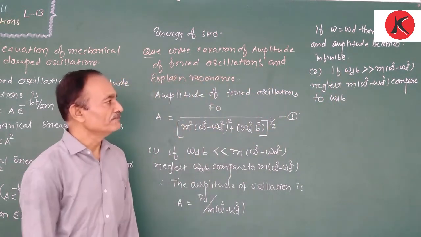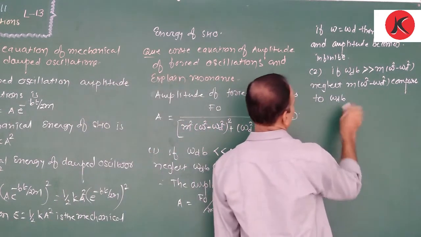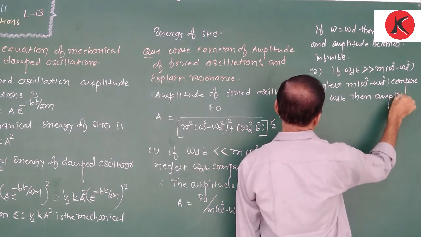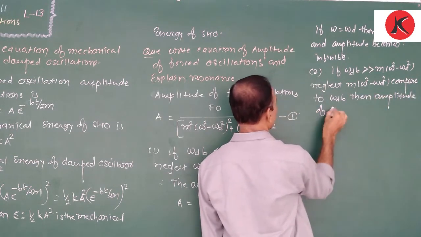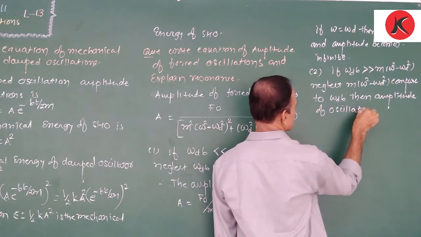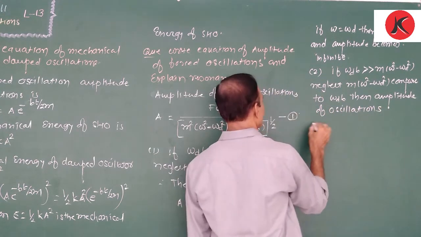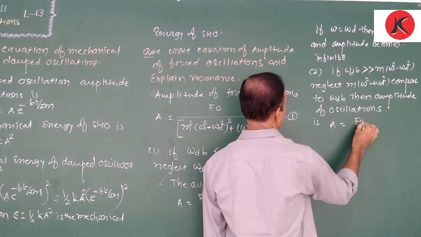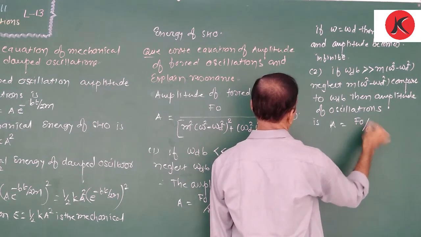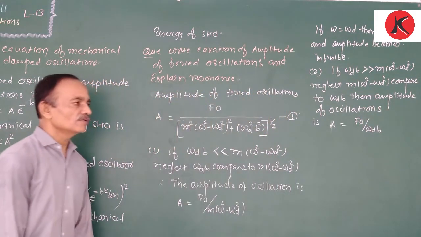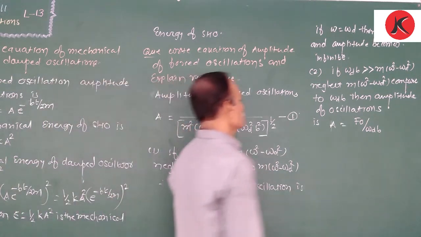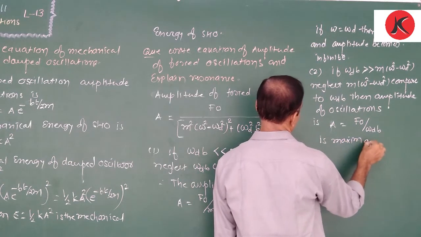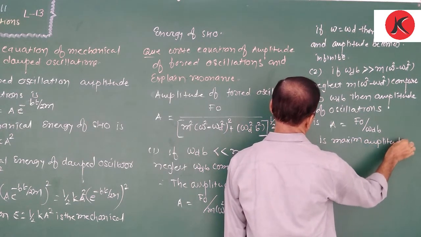Then the amplitude of oscillation is A = F0 upon omega D into b. This is the maximum amplitude.